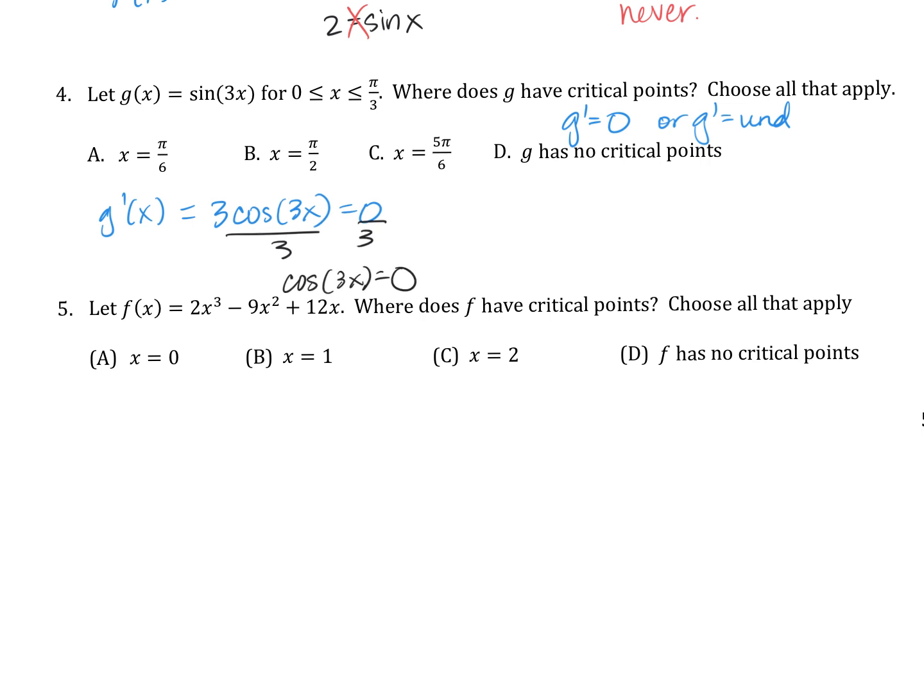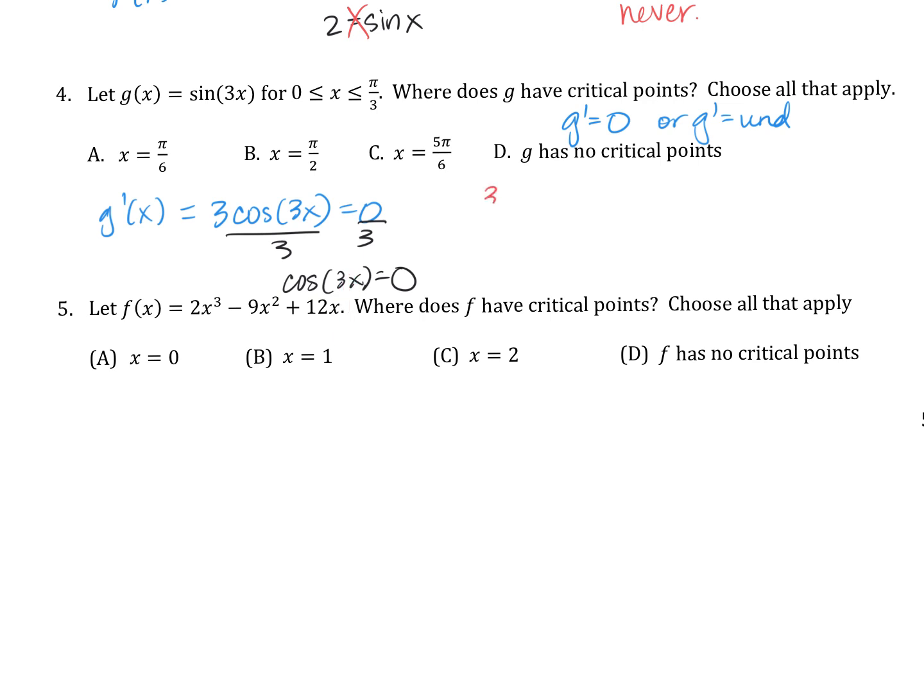Okay, this is kind of funky. When does the cosine equal 0? At pi over 2 and negative pi over 2 or 3 pi over 2. Okay, so this quantity, oh, look what they did here. They're saying my answer has to be between 0 and pi over 3. That's in that second quadrant, so they only care about pi over 2. So the cosine of pi over 2 equals 0. So this right here has to read pi over 2.